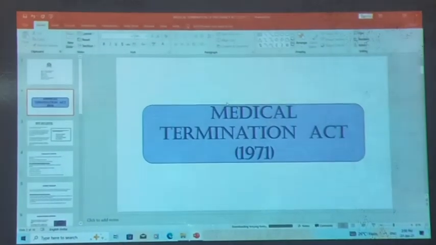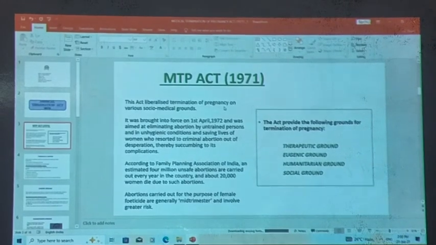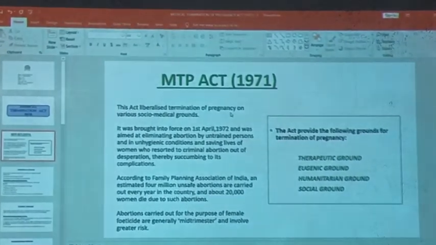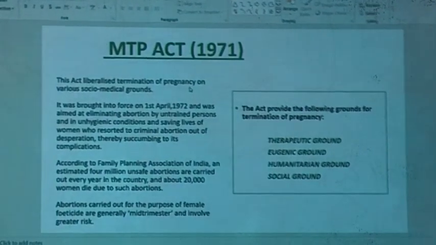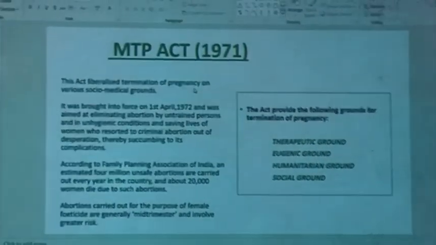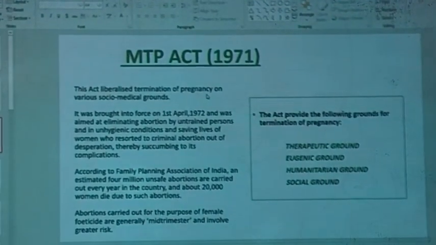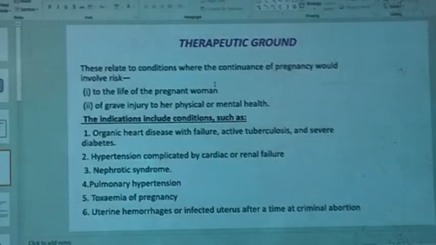The MTP Act is also known as induced abortion. It was brought into force on 1st April 1972. This Act provides the following grounds for termination of pregnancy: therapeutic ground, eugenic ground, humanitarian ground, and social ground.